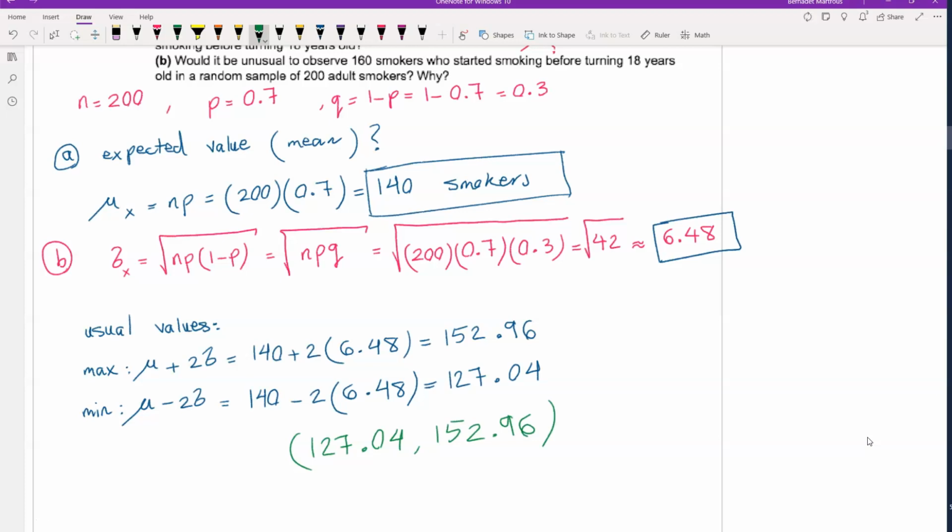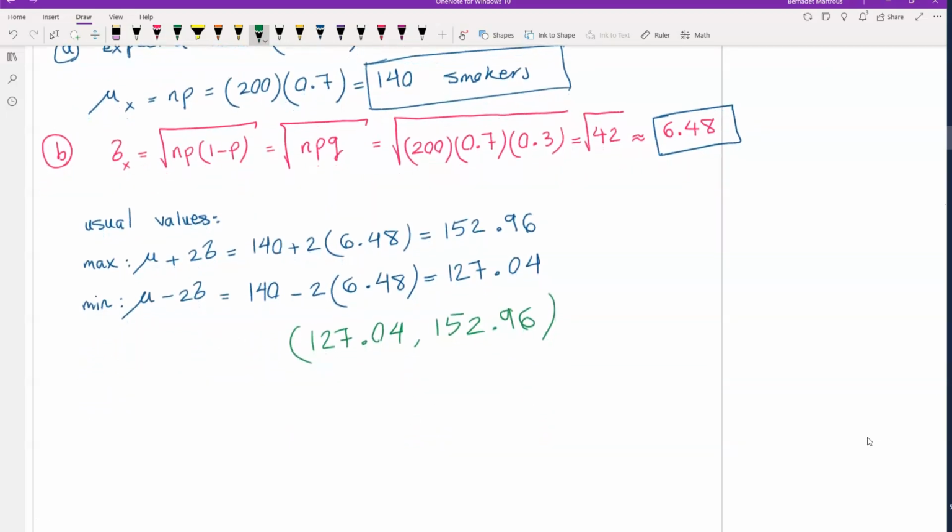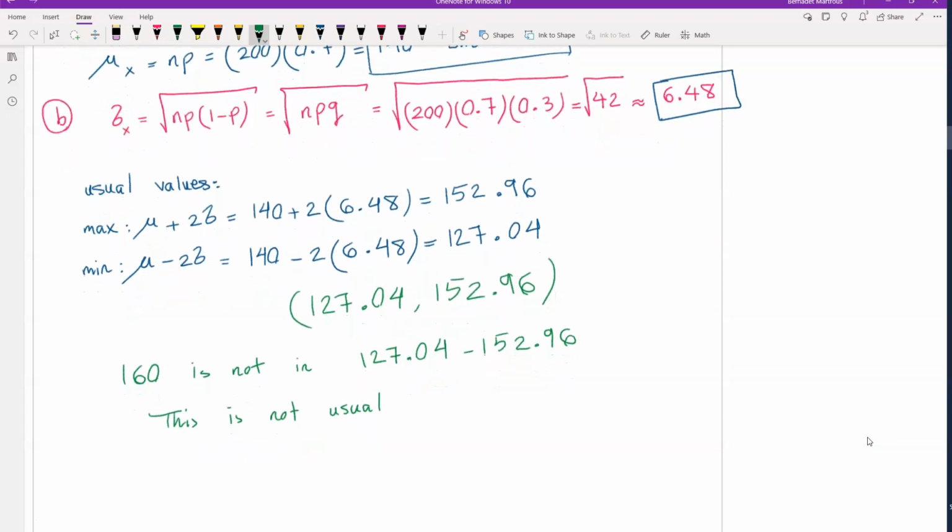So it's outside the interval, meaning this is not usual, because this interval is for usual values. That means this is unusual.